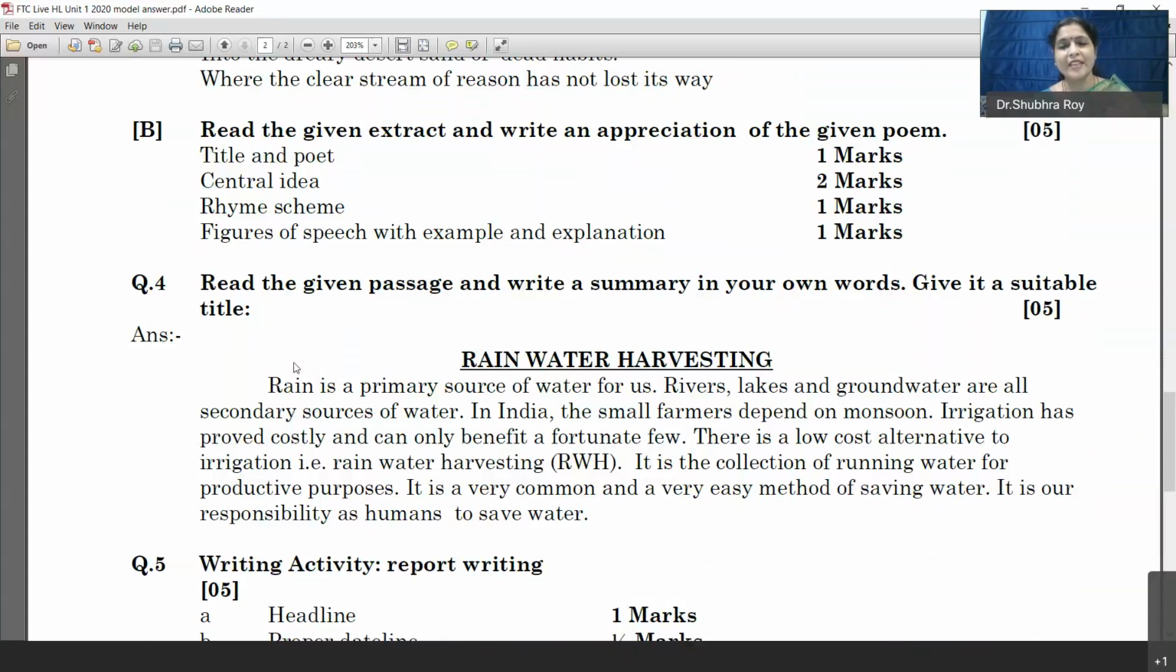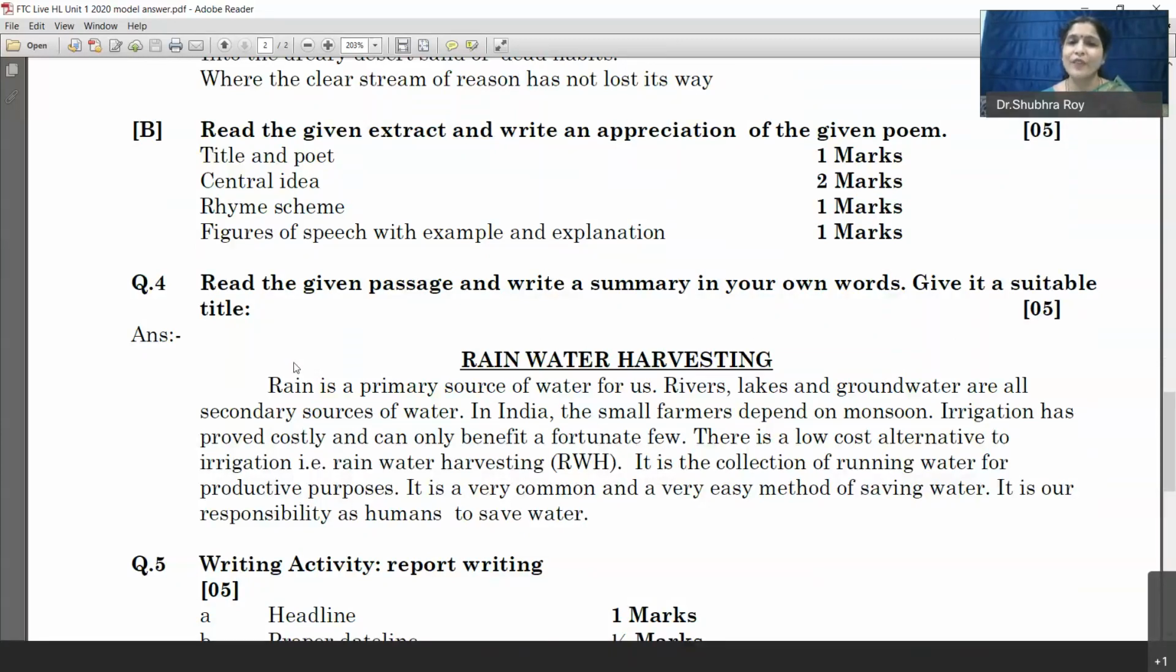Okay, and the title you can get from the passage itself. So 1 mark for title, 1 mark for the word limit that you're using, that is 30 to 40. 1 mark for appropriate key points. You have to take only the important points or the key points from the main passage, and then you have to compile it in your own words,